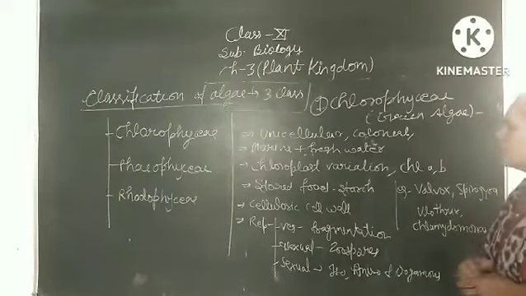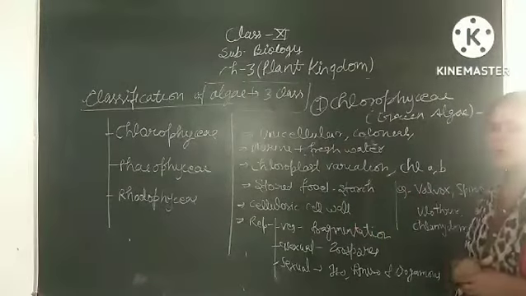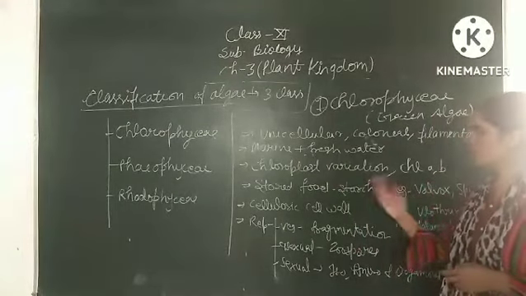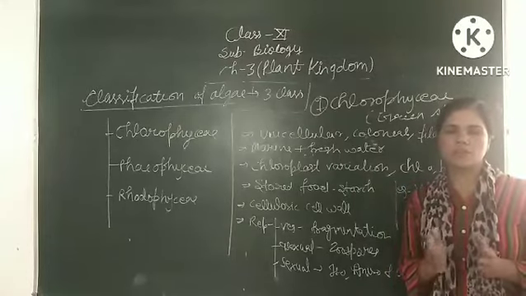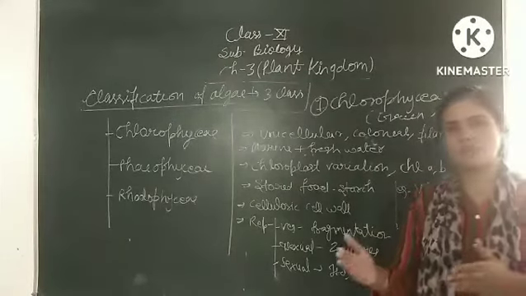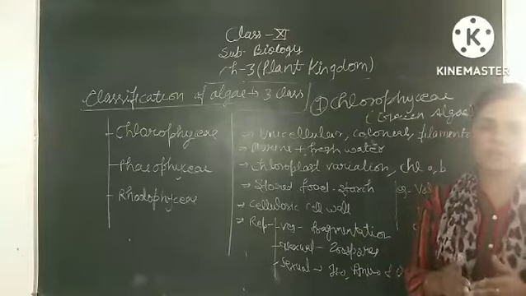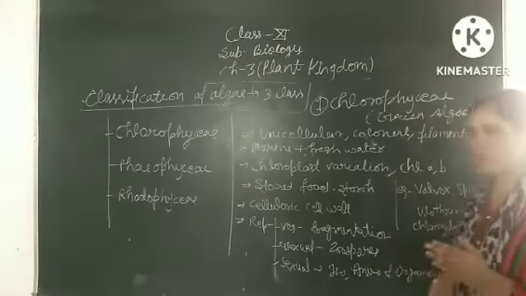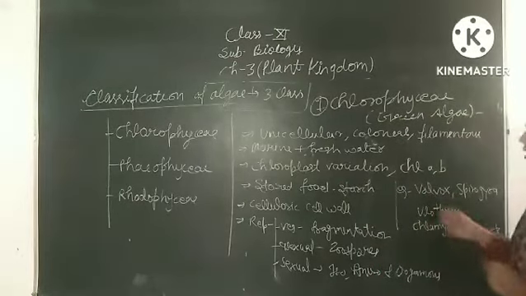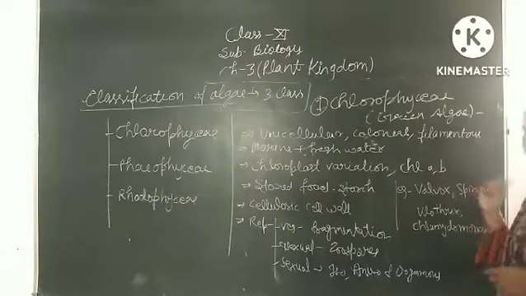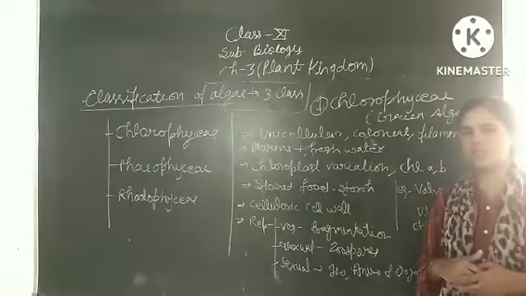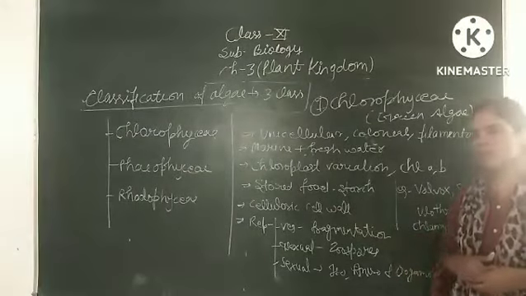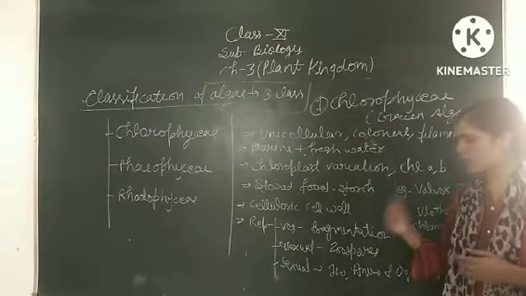General features of this class: they may be unicellular, colonial, or filamentous. They can have a marine or freshwater habitat. Chloroplast variation: in this class, we can see different shapes and sizes of chloroplast, such as disc-like, plate-like, and spirally arranged chloroplast. The photosynthetic pigments are chlorophyll a and b. Stored food material is starch. They store their food in the form of starch. A cellulosic cell wall is present. The cell wall is made up of cellulose.